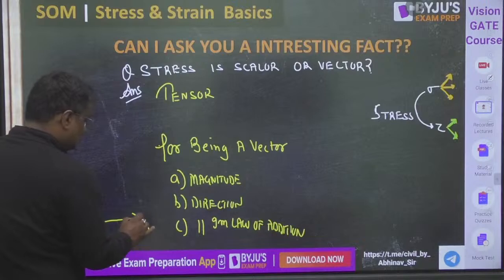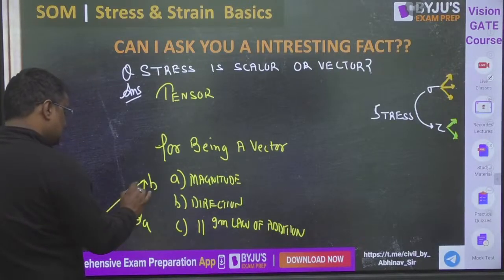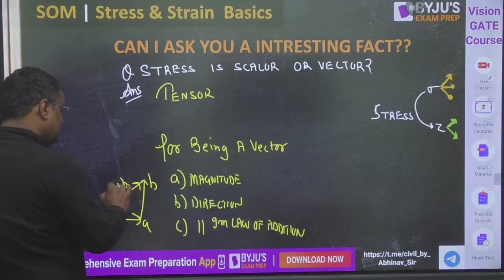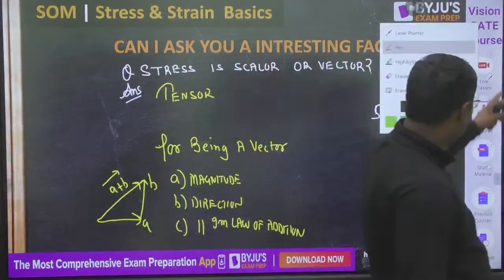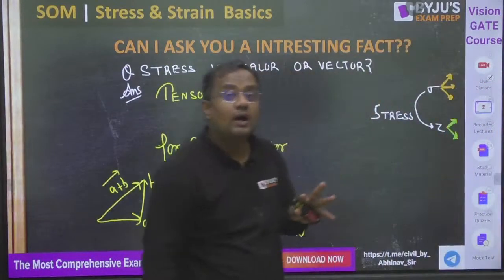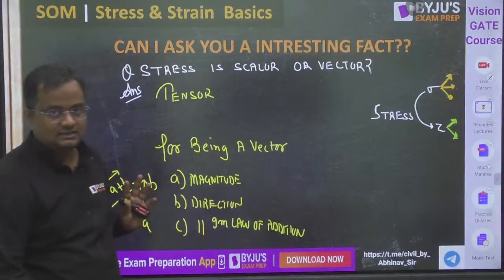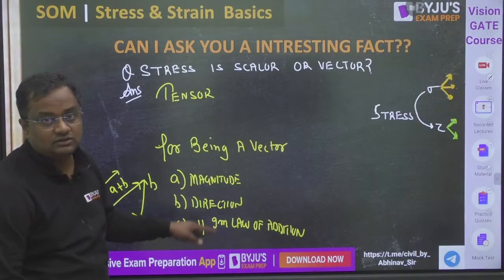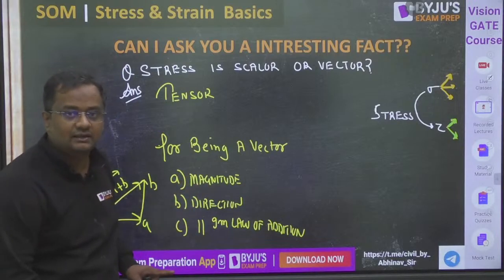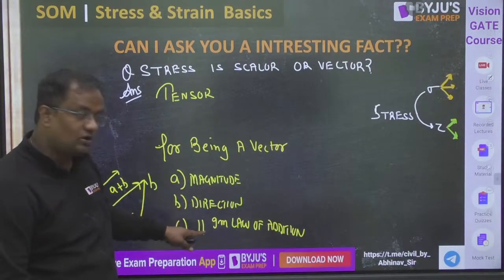That is A vector, this is B vector, so this is A plus B vector. So these three things are required for being a vector, guys. All the three things are required for being a vector. Stress has this, but not this.